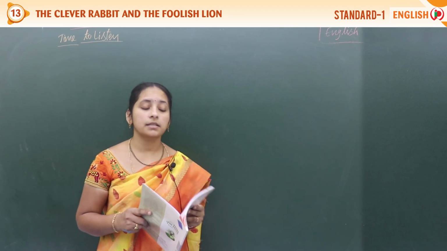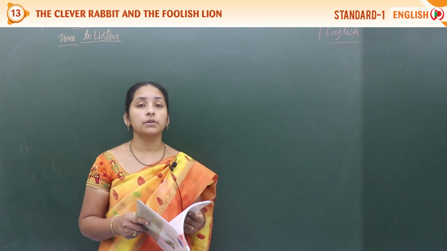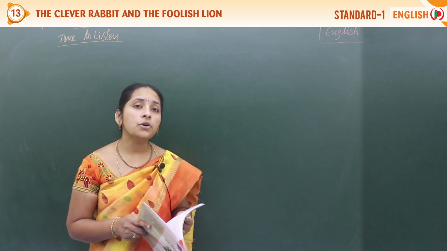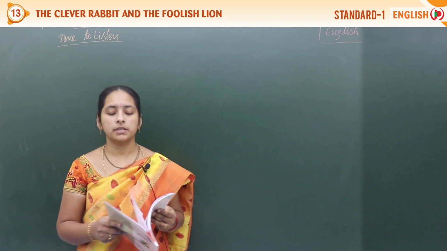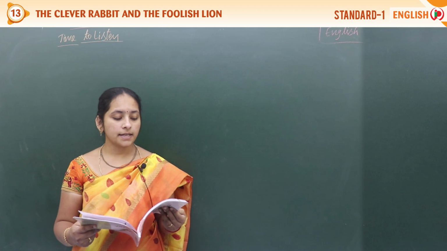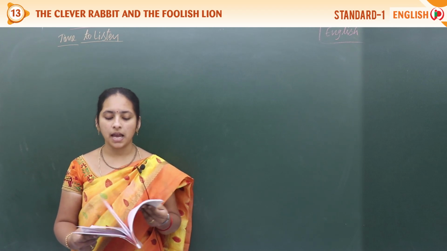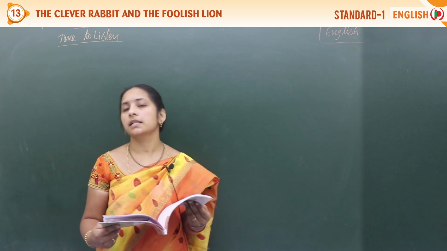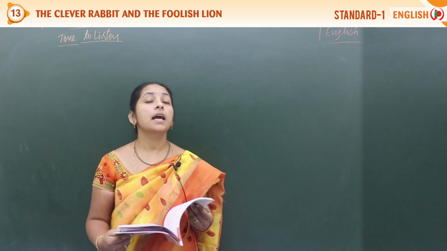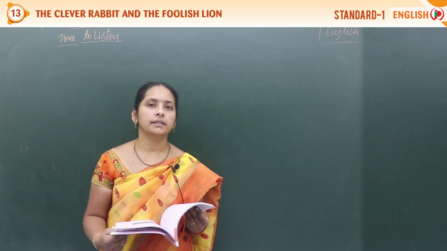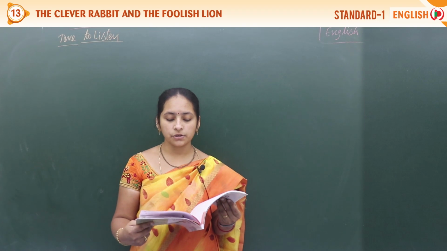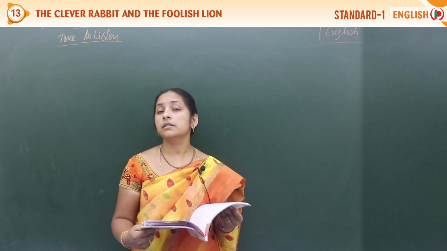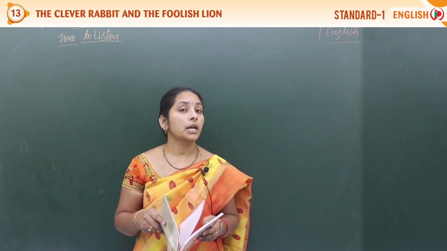Majestic. Majestic we should give the stress. Huge. That we should write it. So like this, some words we have. Pronunciation we can see. Terrified. Okay, so like this we should see all the words, stress and pronunciation.